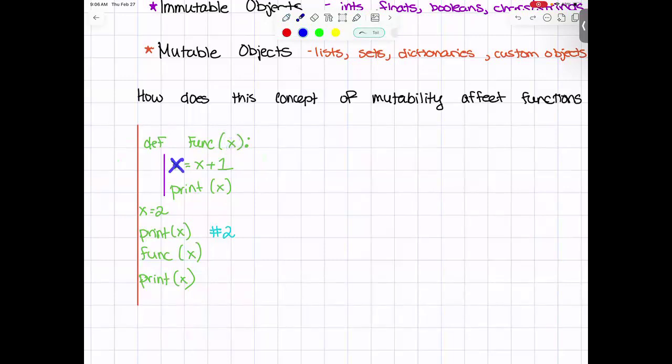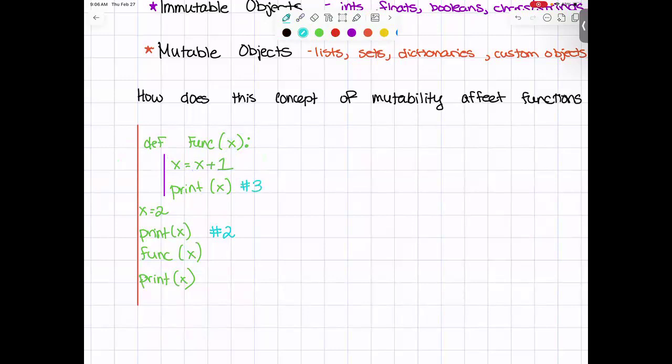We can see that this is going to be x is equal to x plus 1. If this x represents a 2, just like we talked about in scope, there is a locally scoped x. So 2 plus 1 will become 3. And now x equals 3. And then we're going to have a print statement of print x equals 3. There we go. So we print 3.